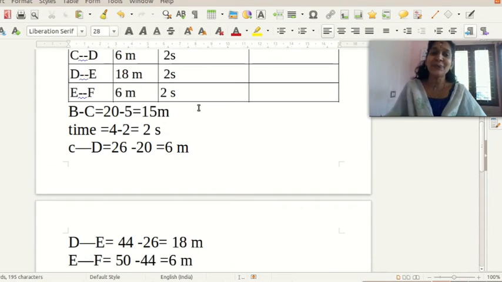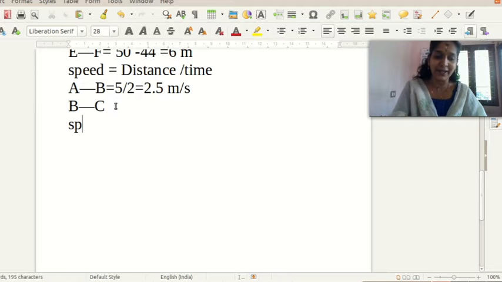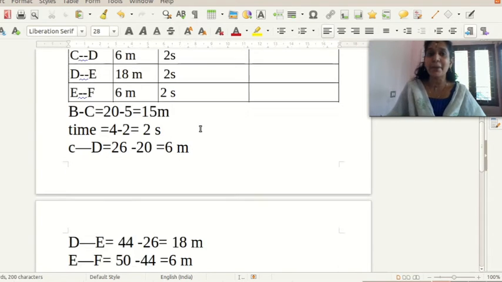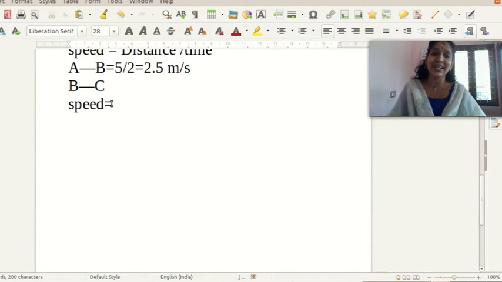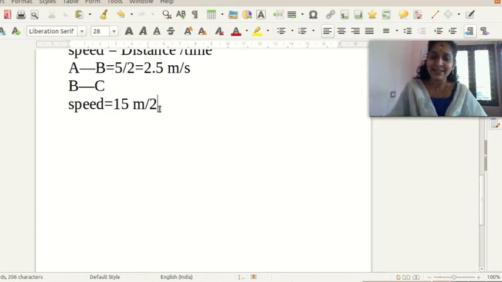So the speed of the car from B to C is equal to 15 meter divided by 2.